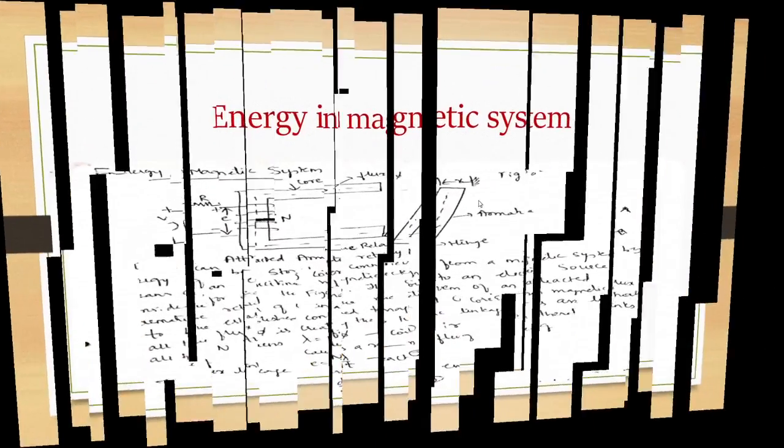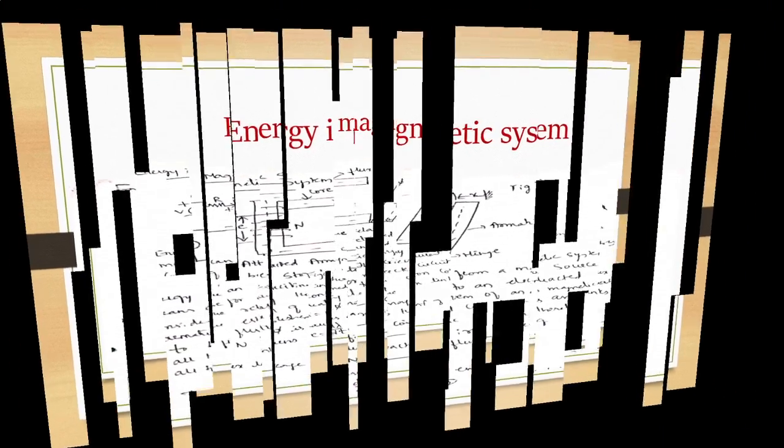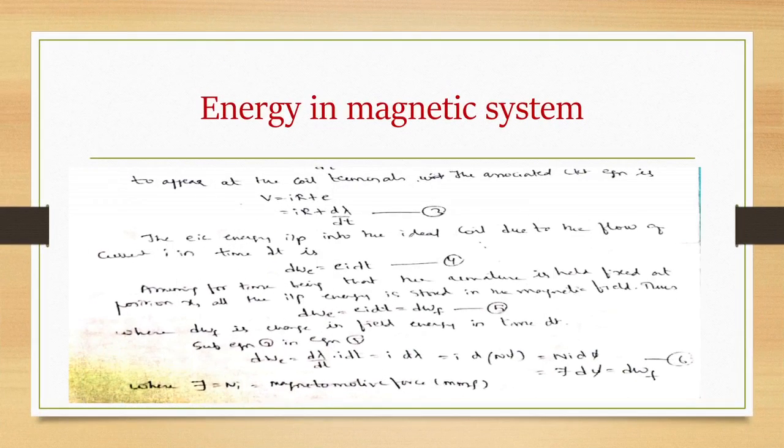As seen in the diagram, there is some fixed position x, and we are assuming that the armature is held fixed at that position x and all the input energy is stored in the magnetic field. So dWe is equal to EI dt, that is dWf. dWf is the change in field energy in time dt, and we substitute E is equal to d lambda by dt here.